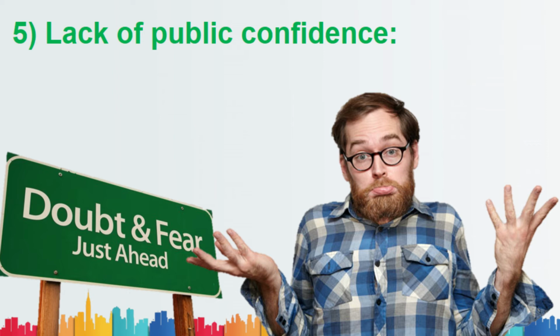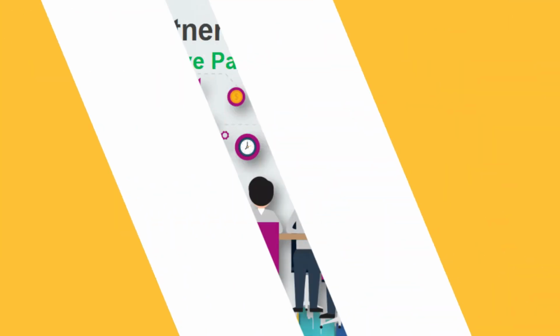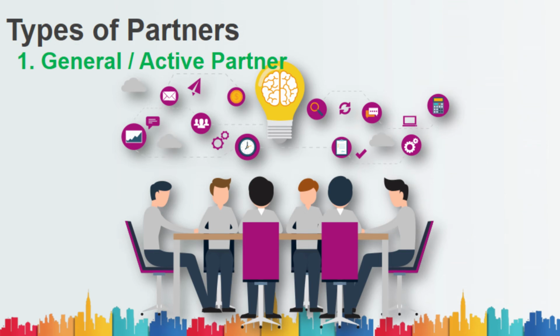Usually, a partnership business is not legally required to share financial reports and other such documents with the public. Because of this, knowing the real financial position of a partnership firm is impossible for ordinary people. That's why the general public has less trust in partnership firms. Moving on to the next thing, that is types of partnership. The first type is general or active partner.